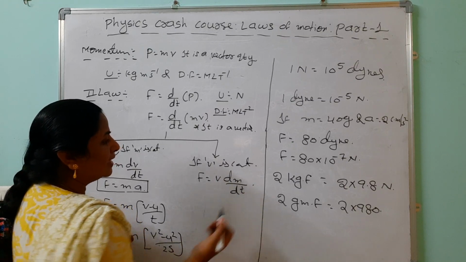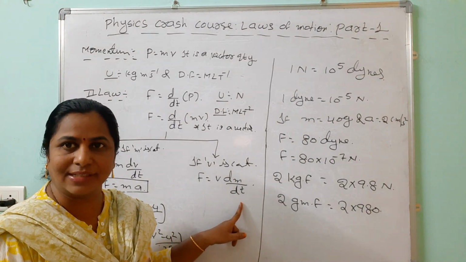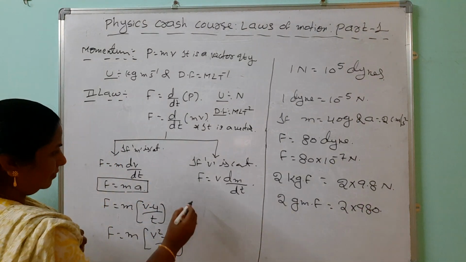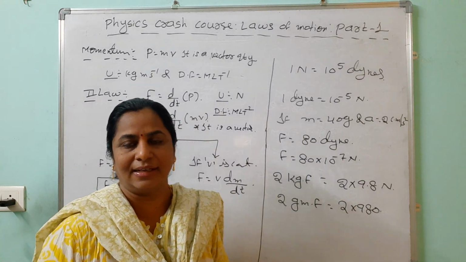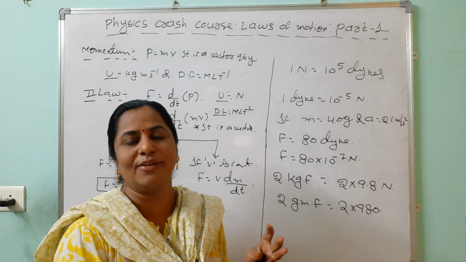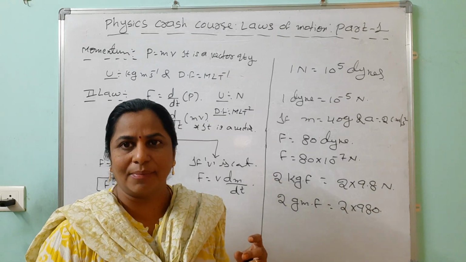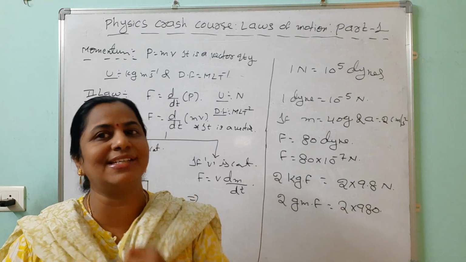From this, what are you understanding? Mass is changing with respect to time. Suppose that cement mixture truck is there. What happens there? It is rotating with constant velocity. We are adding water, sand, cement, stones and all this. So from time to time, which is changing? Mass is changing.